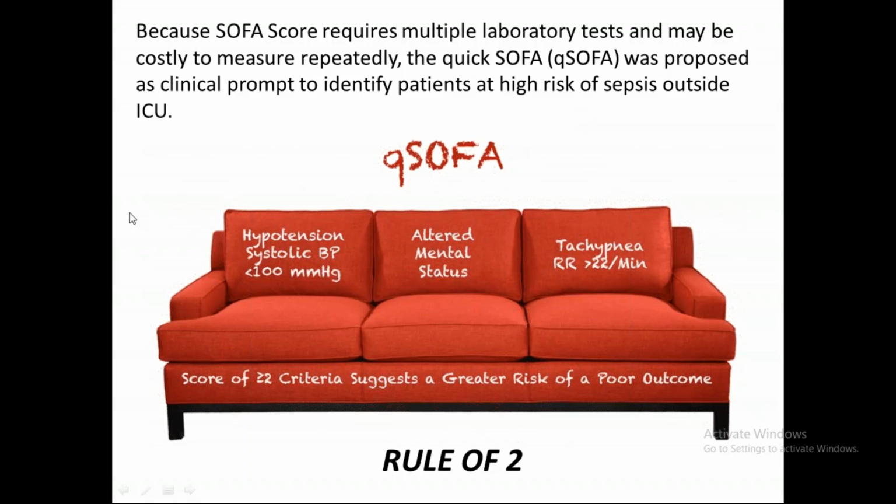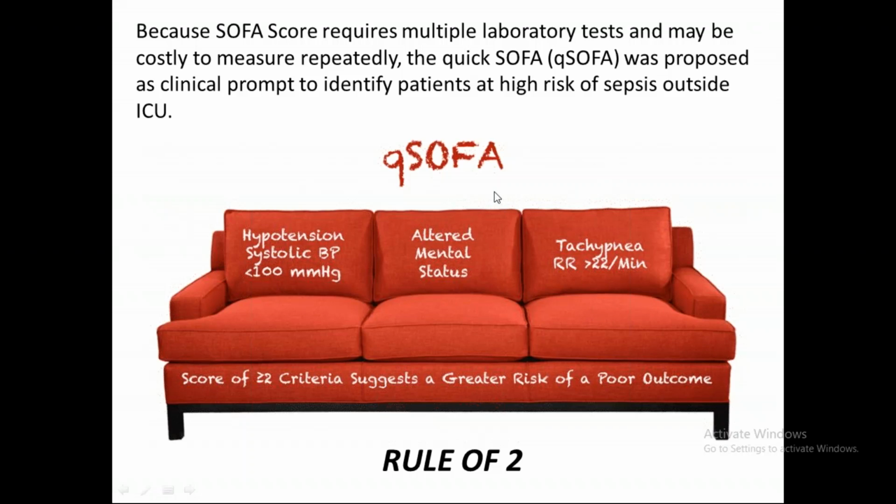So how do we remember this? This is too simple, but still there's something called the rule of 2. That is how I remember it. First, the score needs 2 or more criteria to be fulfilled. Second, tachypnea, respiratory rate more than 22 per minute. Also, the hypotension, that is systolic blood pressure, is in 2 digits. That is nothing but 99 or less, that is less than 100, right? So we can remember the rule of 2: systolic blood pressure is in 2 digits, tachypnea, respiratory rate more than 22 per minute, and altered mental status. This is nothing but quick SOFA.